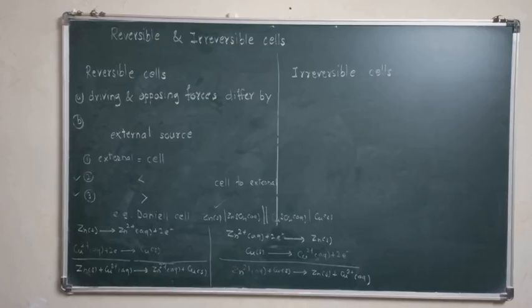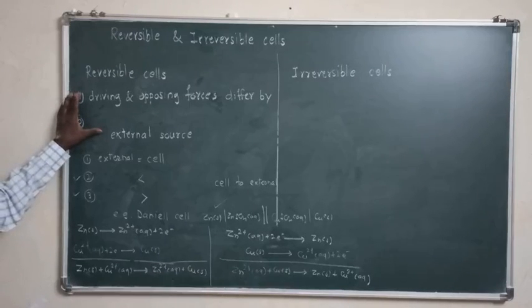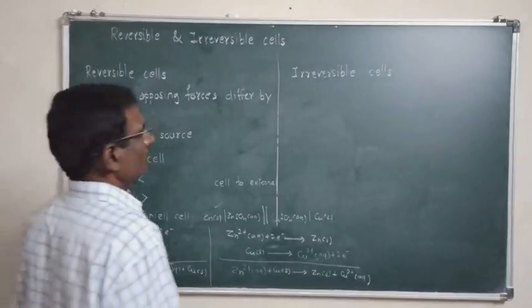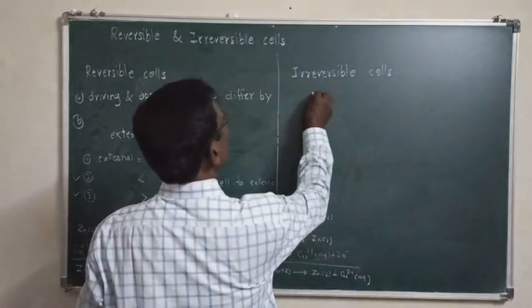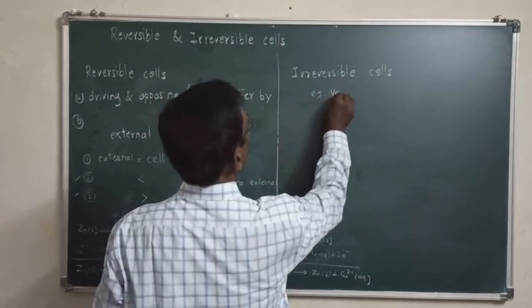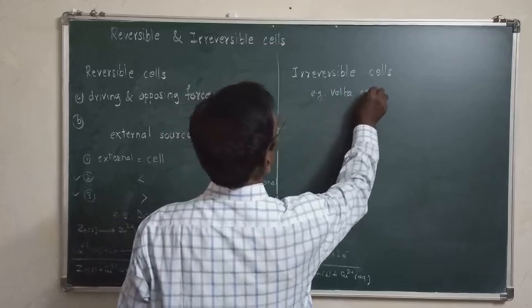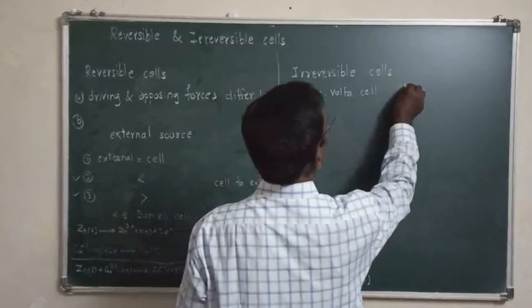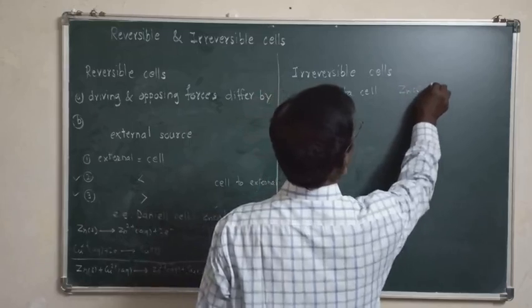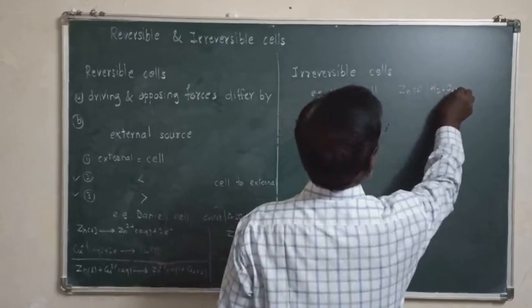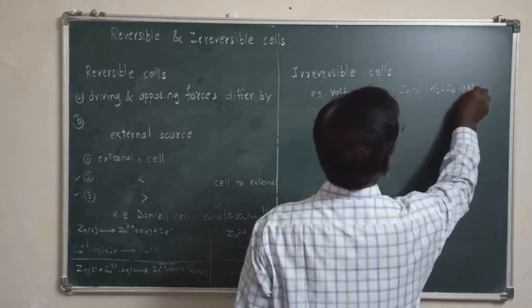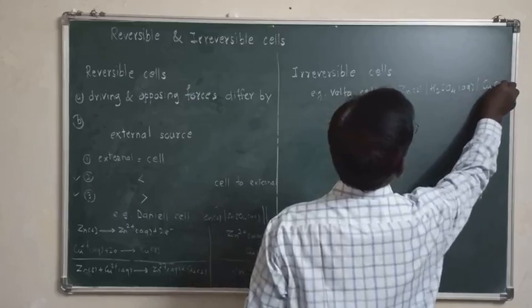Then the second is the irreversible cell. We already said that the cell which does not satisfy these two conditions is called an irreversible cell, and this can be explained with the help of the Volta cell. The Volta cell is represented like this: Zn, electrolyte H2SO4, and copper.